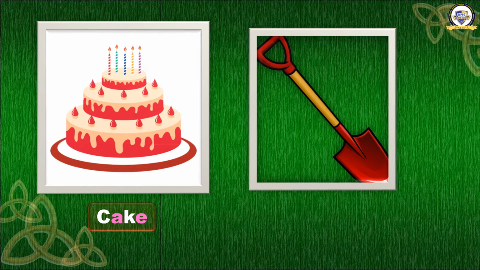Okay. Now the second one. What is this? You don't know. Okay, no problem. I'll tell you. It is spade. S P A D E. Spade. Here also E is silent. We are using the sound of only A. Continue to the next word.